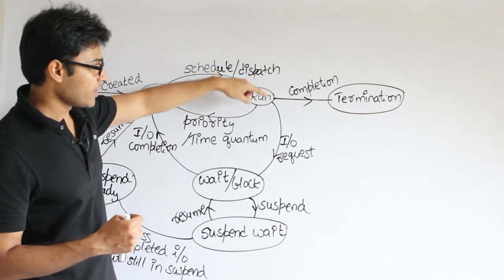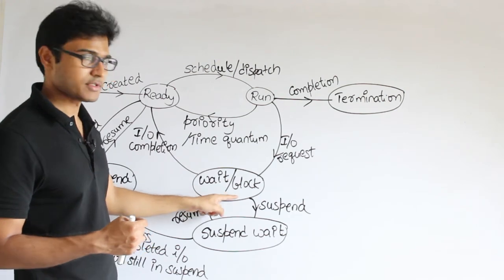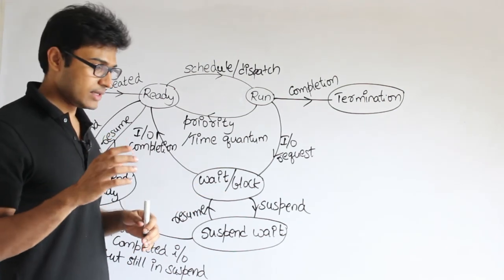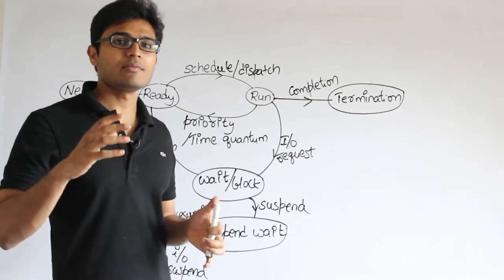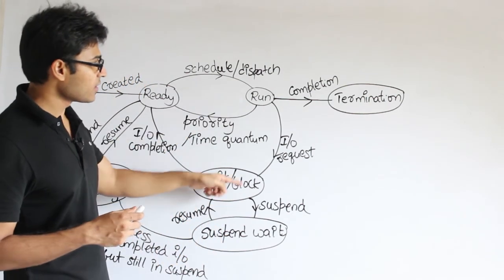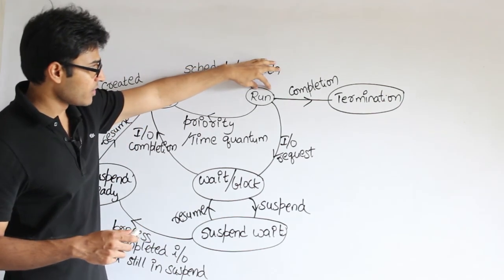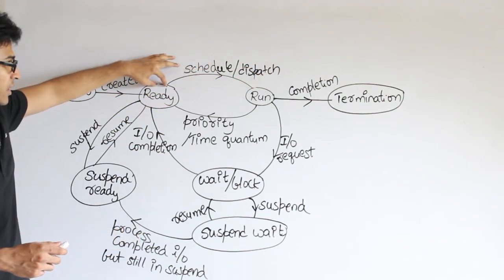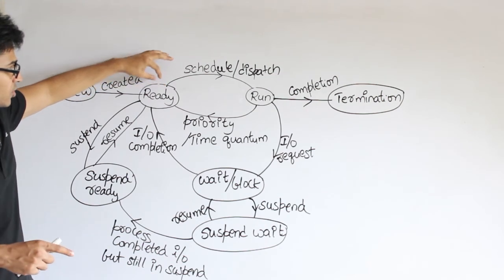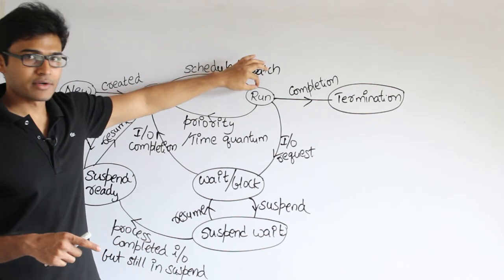Input output. Then if it asks for it, you are going to send it to the wait or block state, which means the process should not be scheduled again immediately. Why should it be sent to a different state, why not to the ready state? If it is asking for IO and you put it back in the ready state, then you might again schedule it for running, and again it will ask for IO.